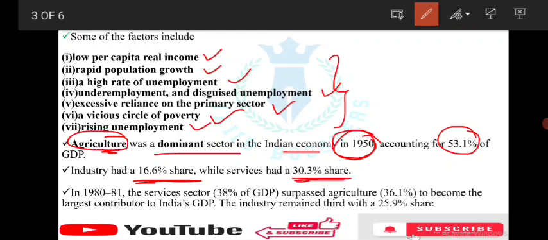There are so many percentages, but it's difficult to remember. But just remember few percentages, which I will say those are important. In 1980-81, the services sector was 38% of GDP. Here the services percentage is 38%. It surpassed agriculture, meaning in 1980-81 agriculture lagged behind, and the service sector became the largest contributor to India's GDP. In 1980, what is the largest contributor in India's GDP? It's the service sector. The industry remained third with a 25.9% share. In 1980-81, which is the first one? It is service sector, the second is agriculture, and the third is industry.